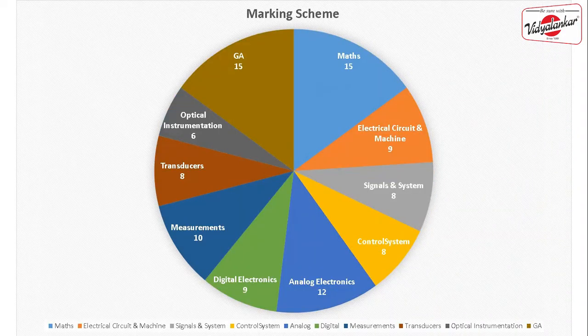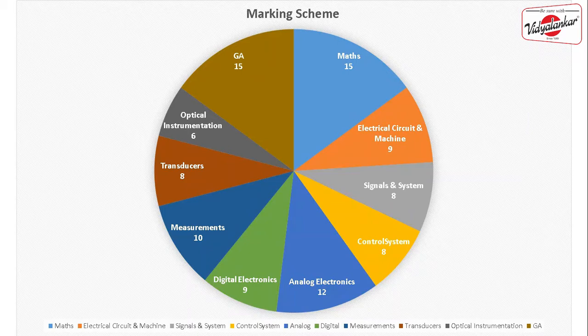Now let's understand the key to crack a GATE instrumentation paper. Whenever you want to secure a good GATE All India rank, you should first study the syllabus. The reason I'm saying that is because there are a total of 10 subjects in GATE instrumentation. Studying all these 10 subjects in detail is going to be very, very difficult, right? Apart from that, the time that you have in hand to prepare all these 10 subjects is going to be less. So to solve this problem, first you should analyze the GATE instrumentation syllabus.